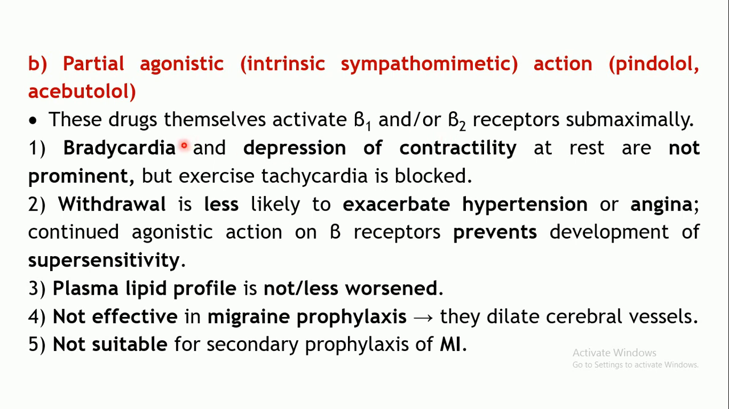Now, coming to the peculiarities of these particular types of beta blockers. First one is bradycardia and depression of contractility at rest. These are not prominent. Usually, beta blockers block the stimulant action of the sympathetic stimulation on the heart, right? So bradycardia or decrease in the force of contraction will be precipitated by the beta blockers, but that is not the case with these particular agents because of their partial agonistic property. These particular disadvantages are ruled out. Bradycardia or depression of contractility will not be precipitated.